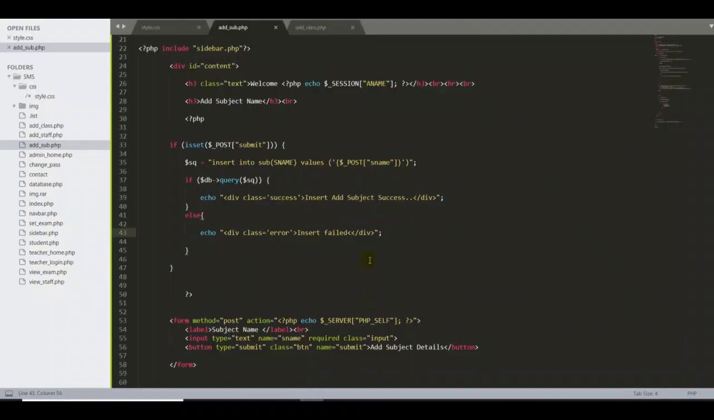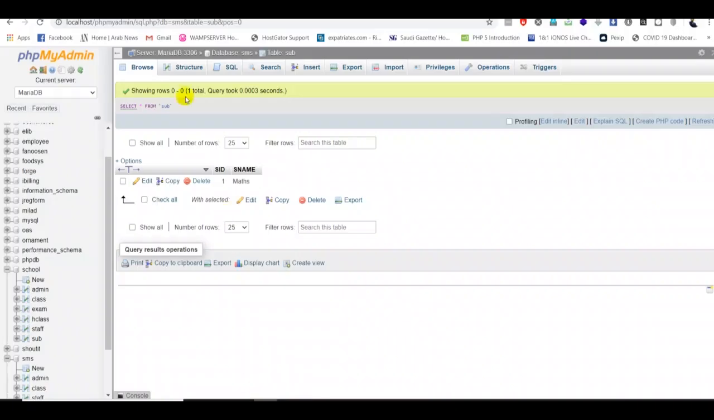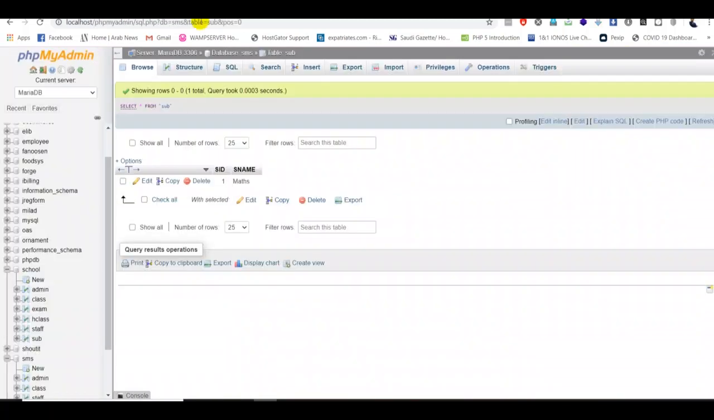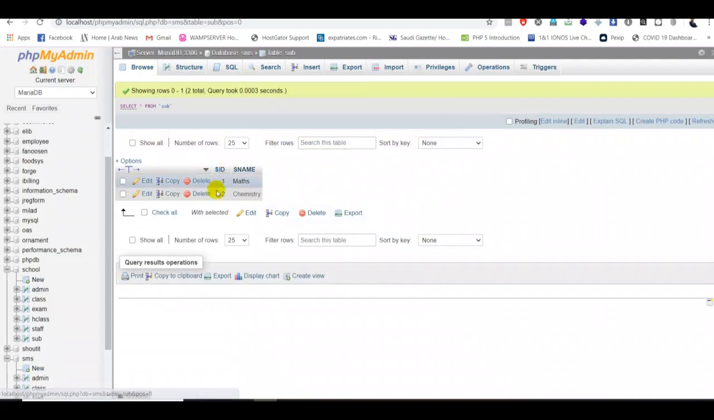Fantastic job. So again, let me go back to the page and try one more time. Science, or we can put chemistry, my favorite subject, chemistry. That's good. Add subject. Good. Insert, add subject, success. So again, then refresh. Hey guys, I got another subject called chemistry. My ID of the subject is 2. Very good.